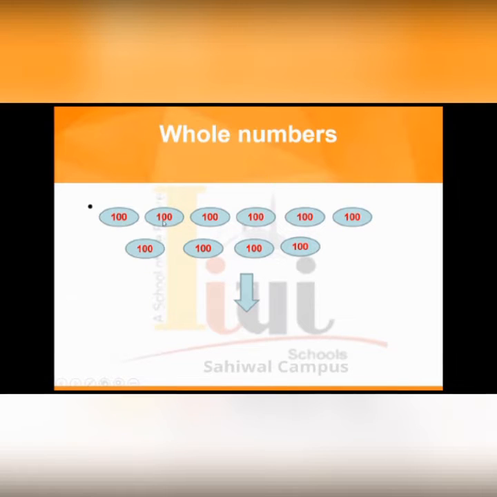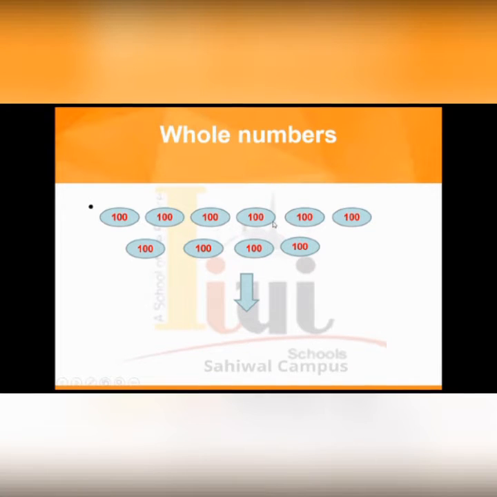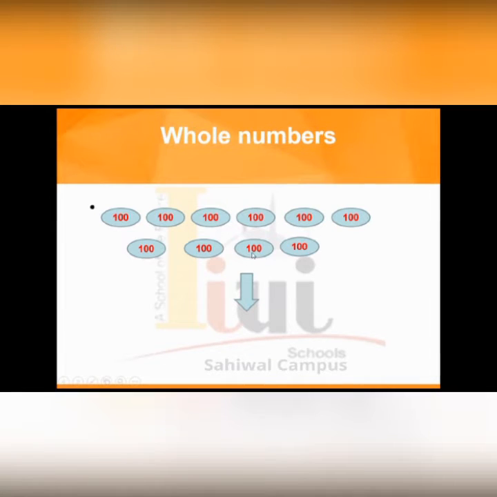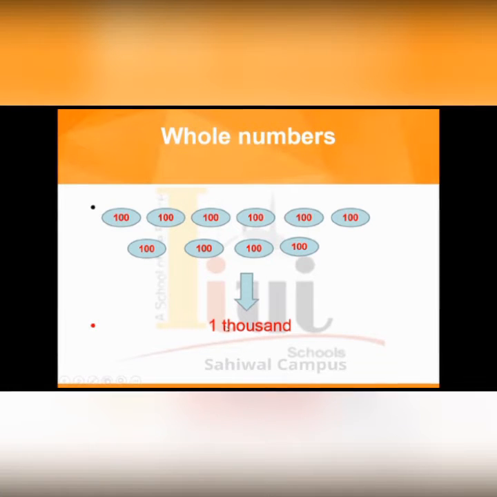So this is 100, 100 plus 100, 200, 200 plus 100, 300, 300 plus 100, 400, 400 plus 100, 500, 500 plus 100, 600, 600 plus 100, 700, 700 plus 100, 800, 800 plus 100, 900, 900 plus 100. It's a 1000. When you add 100 10 times, it gives you 1000.